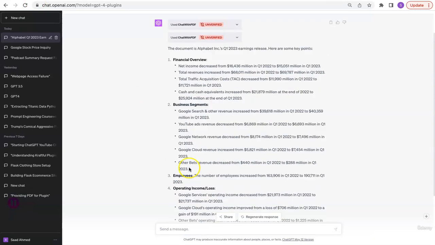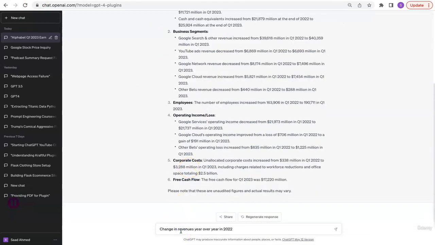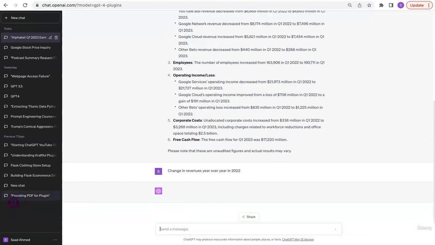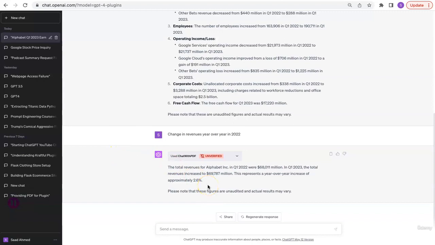Okay, now let's see how well GPT does when I ask the same question. So although GPT got me the answer, it's not accurate in terms of it's giving me the revenue for Q1 2022 while I asked for the change in revenue for the year 2022. So not the exact information that I was looking for, but it does the job in terms of extracting some information from a PDF link that I've provided.